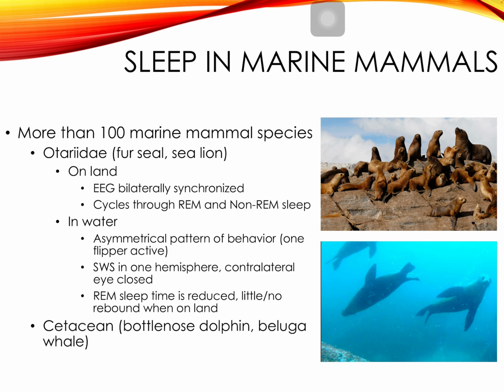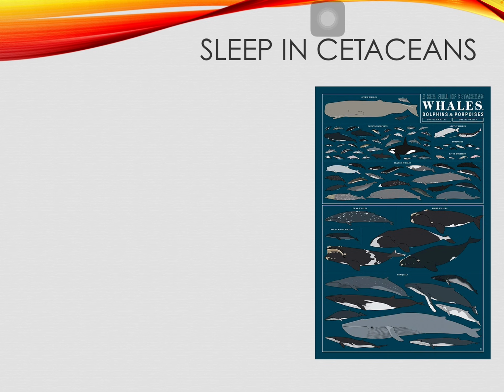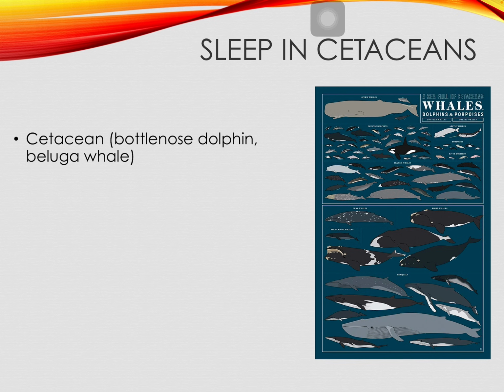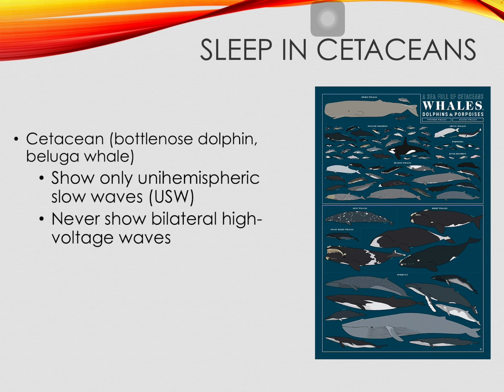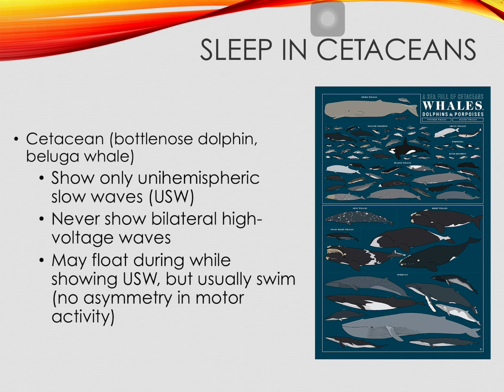So let's talk about sleep in cetaceans. A cetacean would include a bottlenose dolphin, a beluga whale. Just like the other marine mammals we've been talking about, they show unihemispheric slow wave sleep, so they're only sleeping one hemisphere at a time. They don't show these bilateral high voltage waves. These are animals that stay in the water, so they're not demonstrating this bilateral activity.